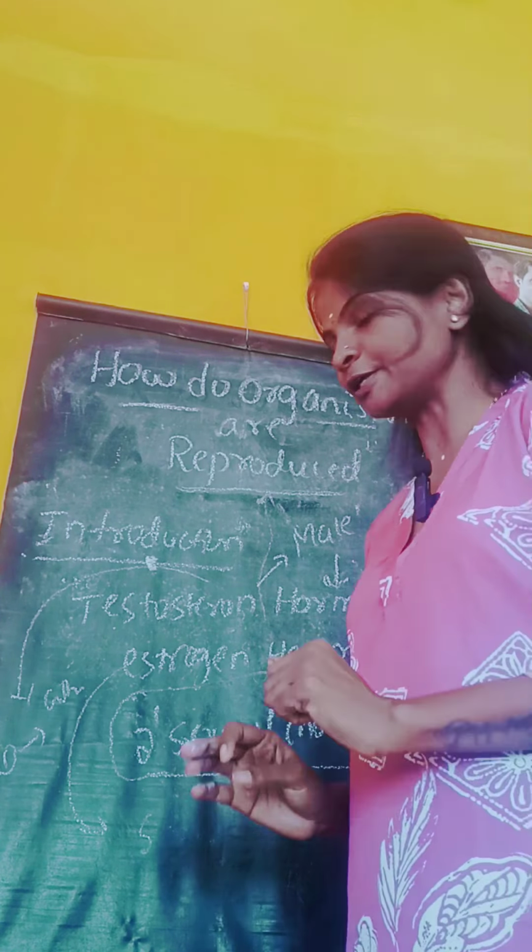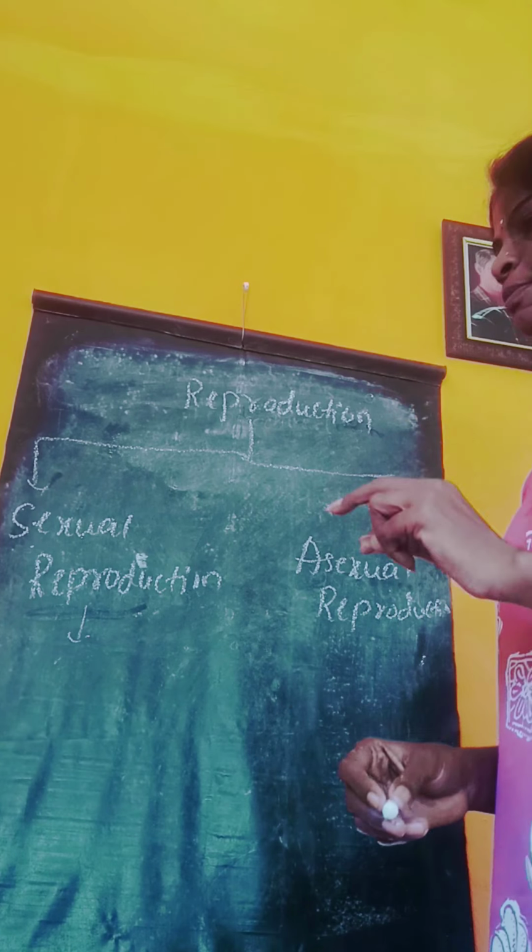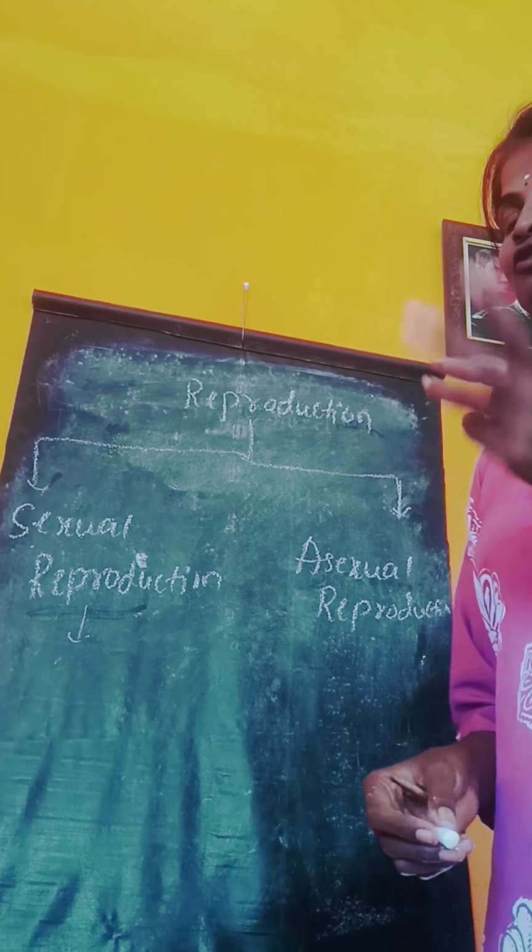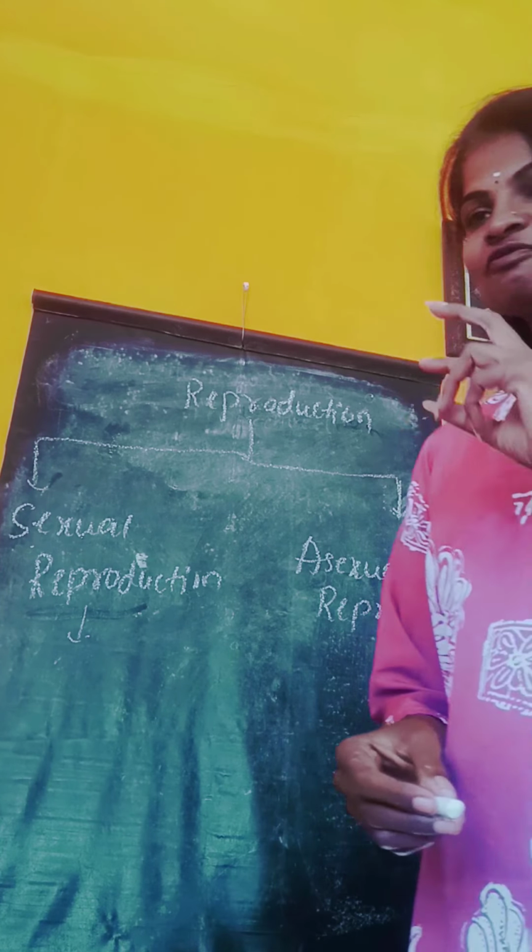Types: sexual reproduction and asexual reproduction. One is sexual reproduction. What happens in sexual reproduction? It is also giving birth to a new one, but here two parents are present, and two gametes are present. With the help of the fusion of the male as well as the female gamete, a new organism will be produced. That is called sexual reproduction. We will discuss the details in this video.